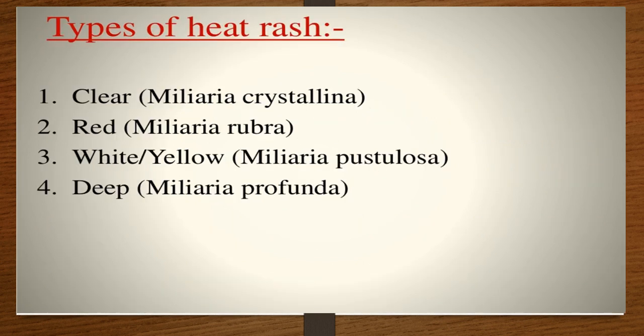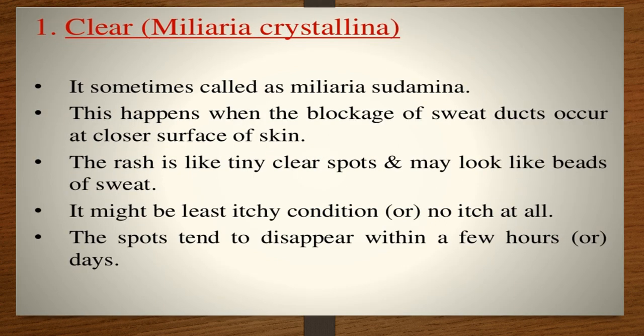There are some types of heat rashes: clear Miliaria crystallina, red Miliaria rubra, white-yellow Miliaria pustulosa and deep Miliaria profunda. This is the clear one. It is sometimes called Miliaria crystallina. This happens when the blockage of the sweat gland occurs closer to the surface of the skin.